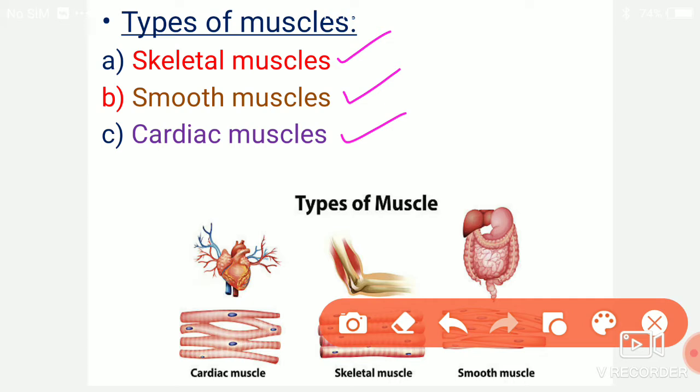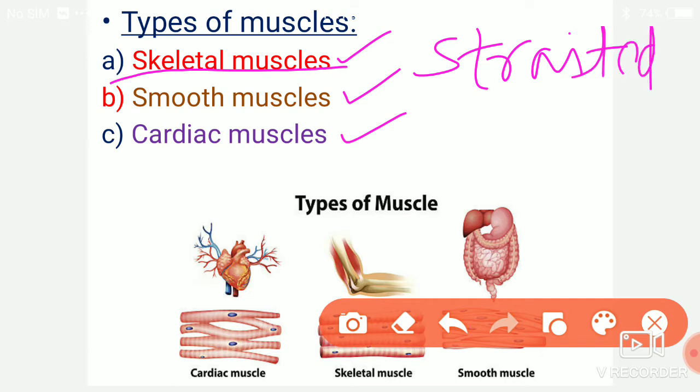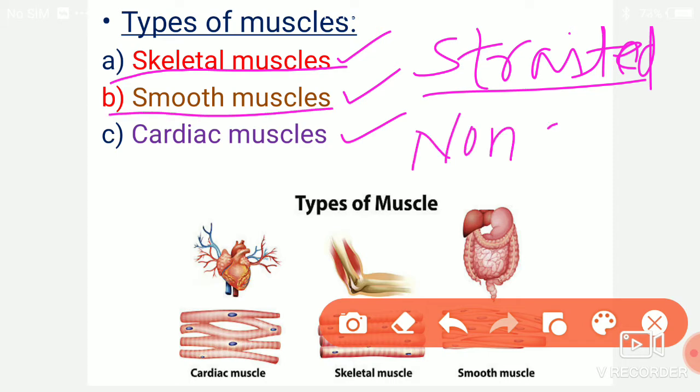Skeletal muscles are also called striated muscles. Smooth muscles are called non-striated muscles.